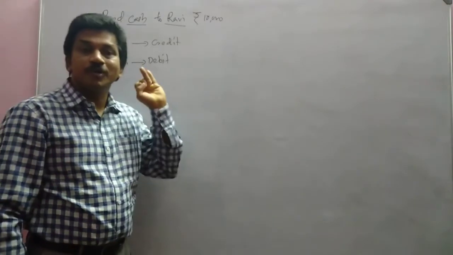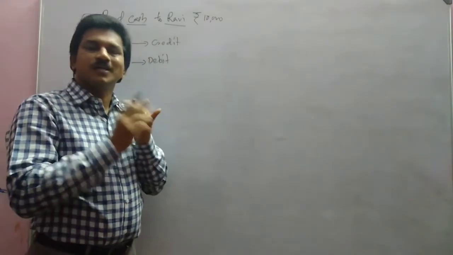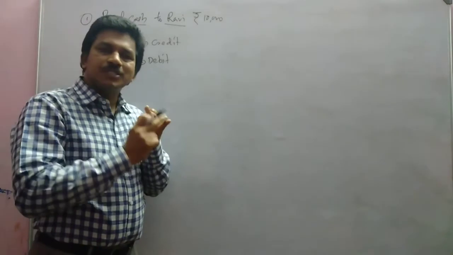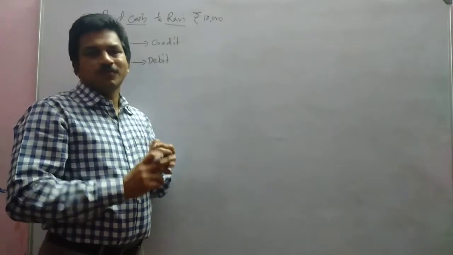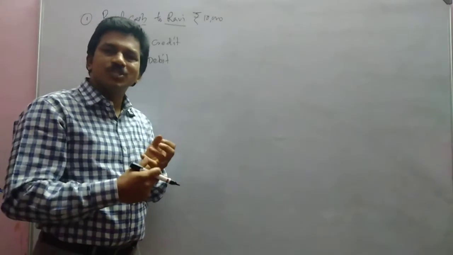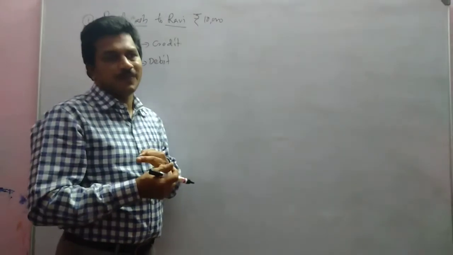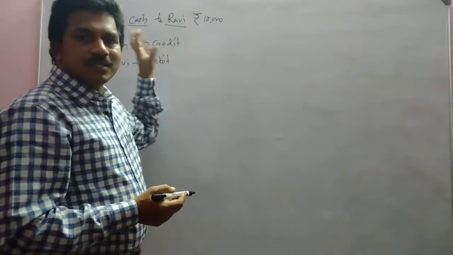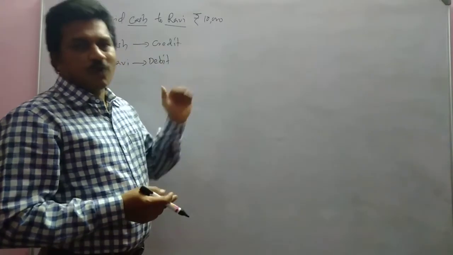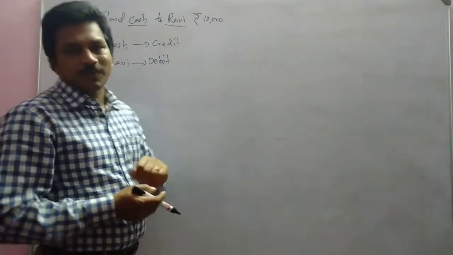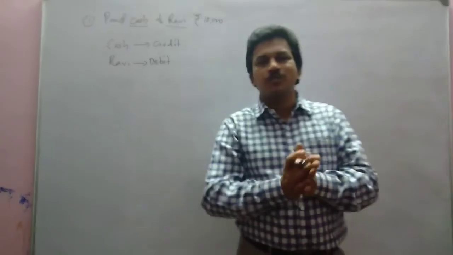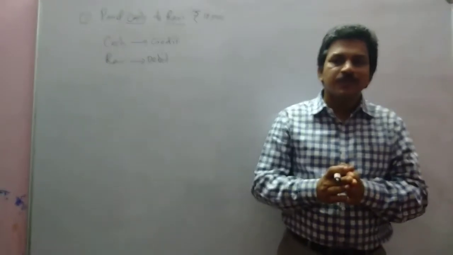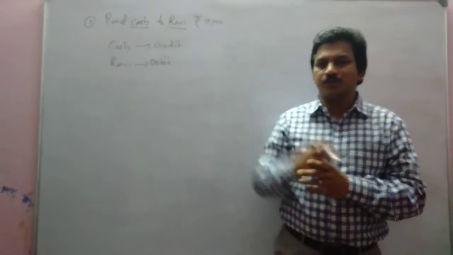So two rules we have now told. For assets, debit what comes in, credit what goes out. For the personal account, debit the receiver, credit the giver. These two rules we have told. Now let us come to the modern approach or American approach. In the modern approach, what is the speciality? We will consider the transaction.